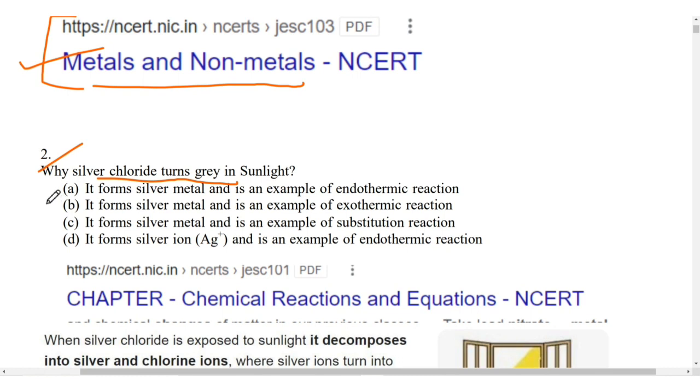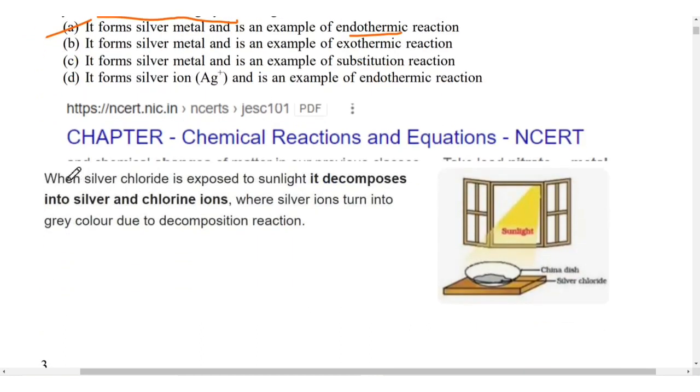So it is because it forms silver metal and it is an example of an endothermic reaction. But if you google it, you will see that when silver chloride is exposed to sunlight, it decomposes into silver and chloride ions. Like here it is given silver ion. But it will not convert to silver ion, it will convert to silver metal.